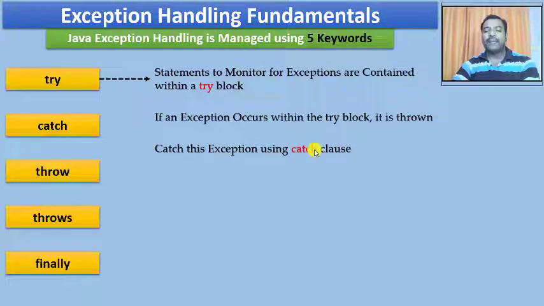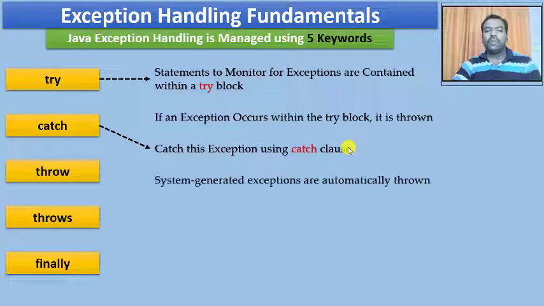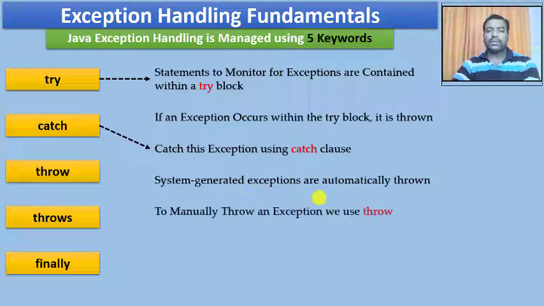So this is where I am going to use the second keyword, catch. Whatever exception has been thrown from the try block on the occurrence of an exception will be caught by the catch clause and will be processed. The system exceptions, that is, whatever exceptions we get from the system, are automatically thrown by the system. And to manually throw an exception, we are going to use the throw keyword.